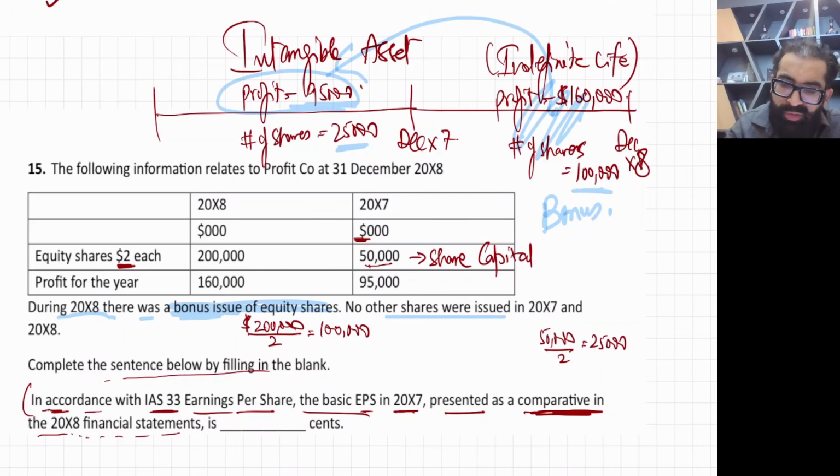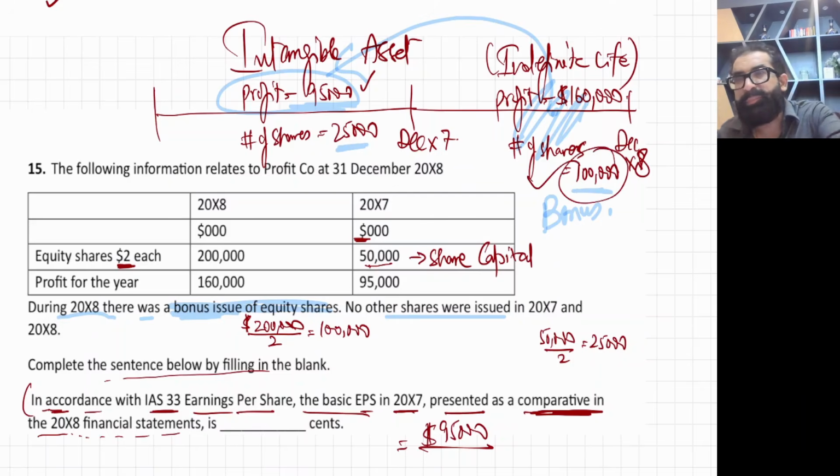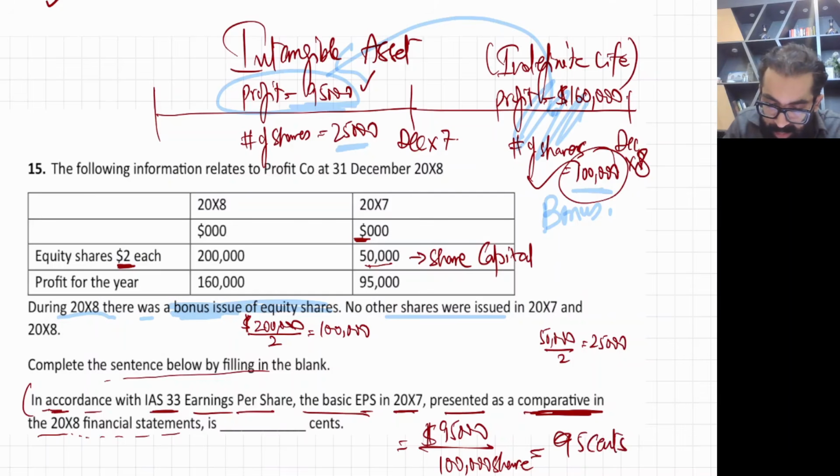The profit will always be the one for last year, which is $95,000. But the number of shares will be updated. The updated number of shares, which contains the bonus issue, will be used. So 100,000 shares. So this will be 95 cents per share. This is the answer.